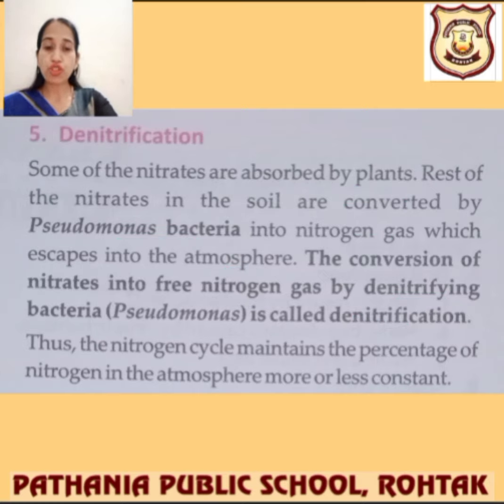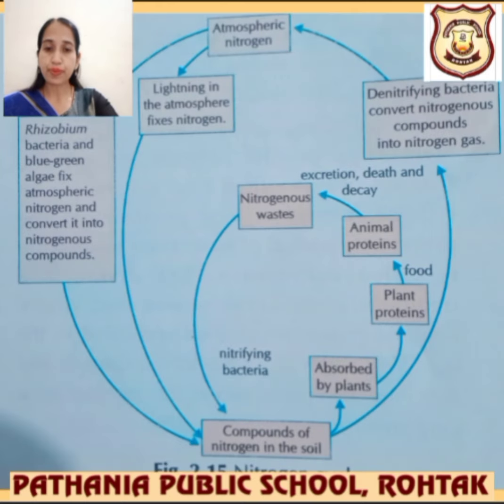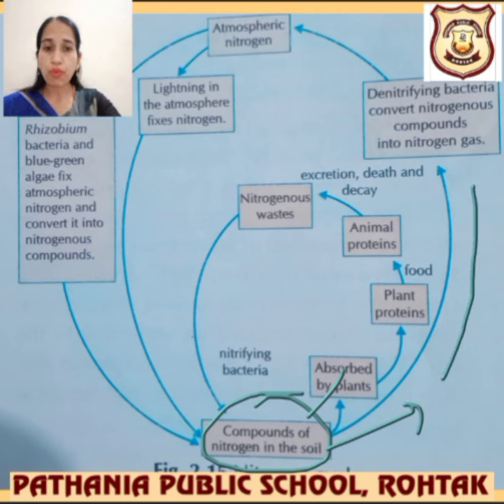Okay, so let me show you in the cycle once again. Let's go through it. See over here, what has happened when the nitrogen was collected in the soil: everything was not taken by the plant, some is left. Whatever is left comes out in the form of nitrogen gas. And this nitrogen gas was taken by the denitrifying bacteria and totally mixed up in the atmosphere again.